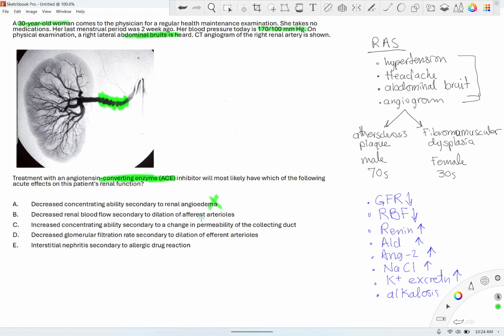Increased concentrating ability secondary to change in permeability for collecting ducts. Not really. Remember, the main pathology is renal artery stenosis. It's not affecting the collecting duct or its permeability to water, like aquaporin, which may be affected by ADH. Decreased glomerular filtration rate secondary to dilation of the efferent arteriole. Yes, GFR is decreased. We discussed it right here, so that's a good answer. Let's look at interstitial nephritis. No, interstitial nephritis is caused by NSAIDs, cephalosporins, and other drugs, but not so much by ACE inhibitors. So our answer would be D.